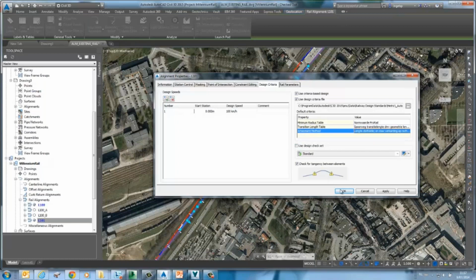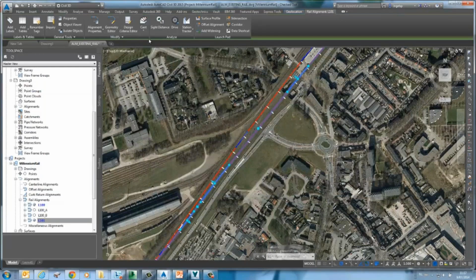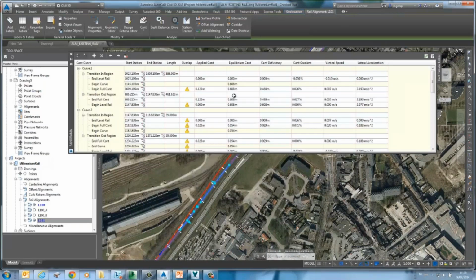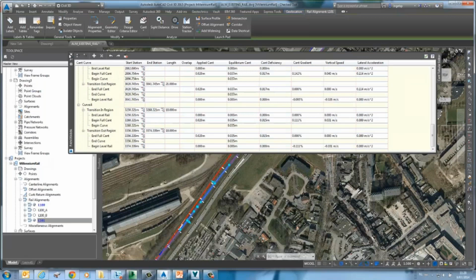This design criteria file can be edited to suit the country standards as well. Right now, we're developing India specific standards for rail and metro. It's in the works, but we've seen many customers already changing the design criteria file to suit the India standards as well. So once this has been done, the cant design can directly be calculated.